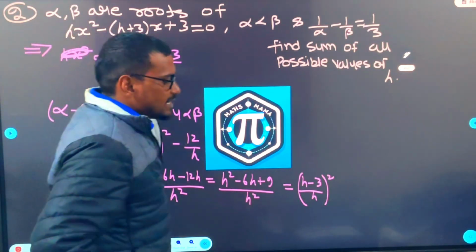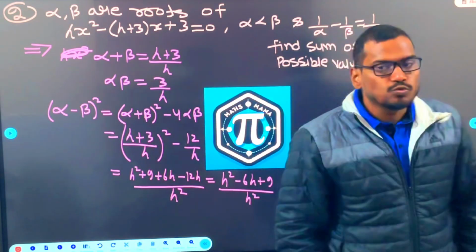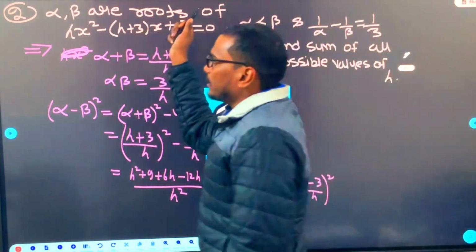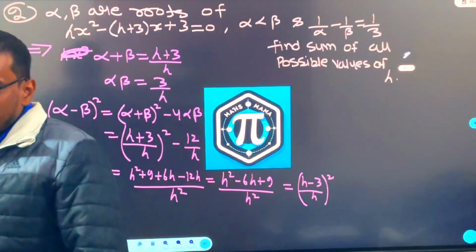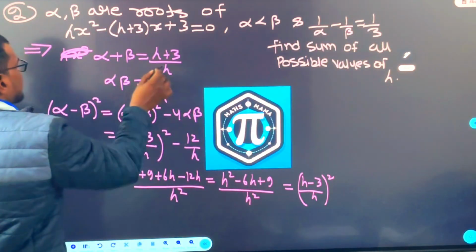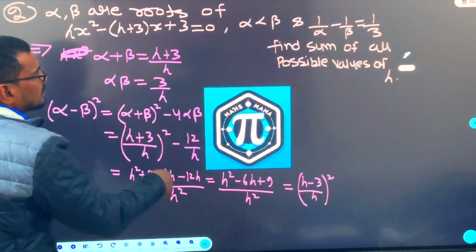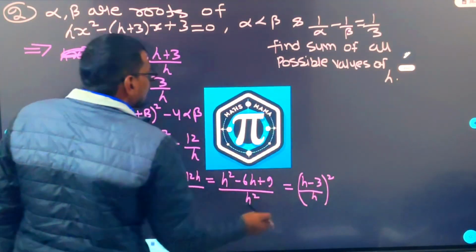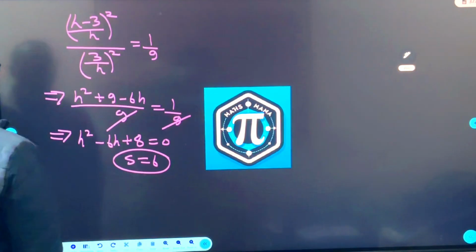Alright. Now see the second question. Alpha, beta are the roots of this. That is, alpha, beta roots of this. Okay, no problem. And one relation was given, this. So find out alpha plus beta, alpha beta, then put all these values in this. You will get values of lambda.